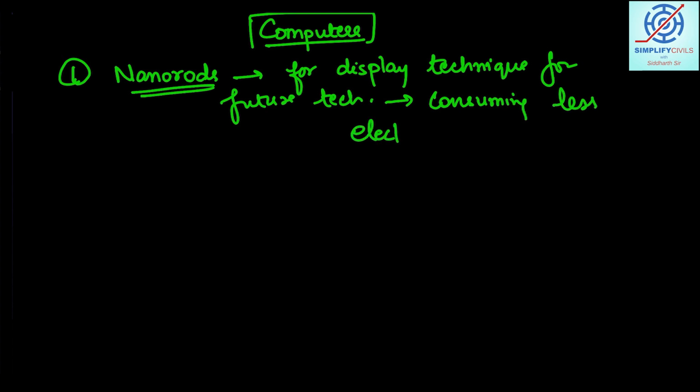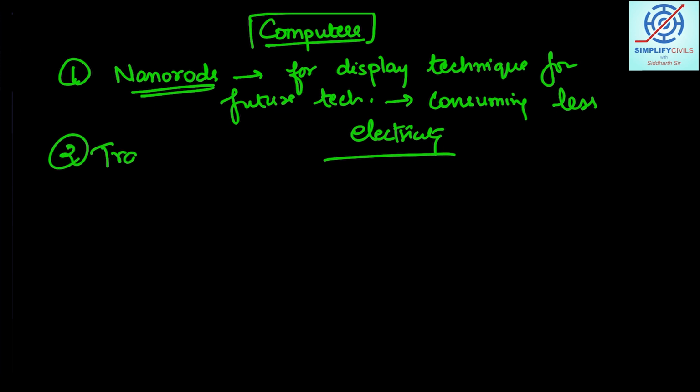So this way, if in an office there are hundreds of computers, hundreds of people working together, then the efficiency of the system will increase and less electricity will be used.